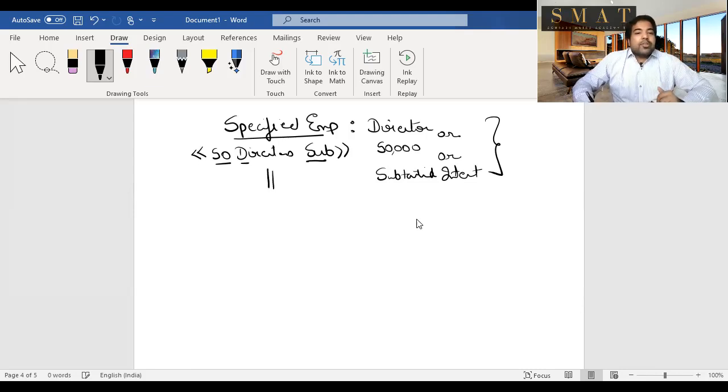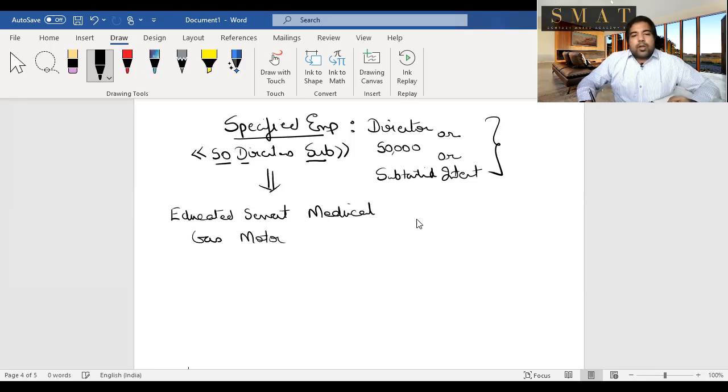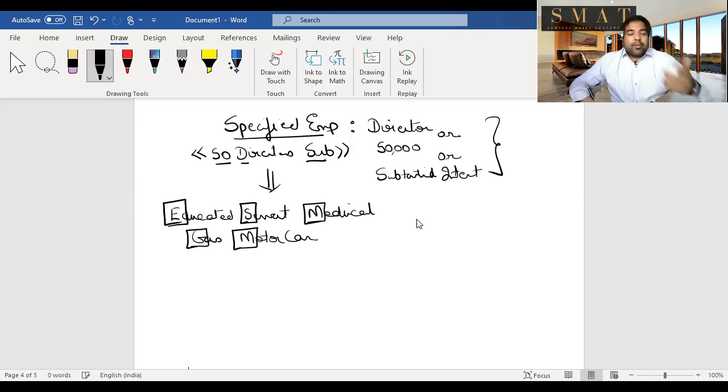There are certain perquisites which are only and only applicable to specified employees. Which are these perquisites? I'll give you a shortcut: educated servant, medical, gas, motor car. So education perquisite, servant perquisite, medical perquisite, gas, electricity, water perquisite, and motor car owned by an employer, that perquisite.